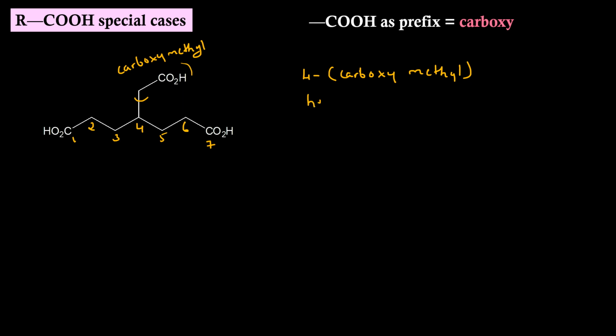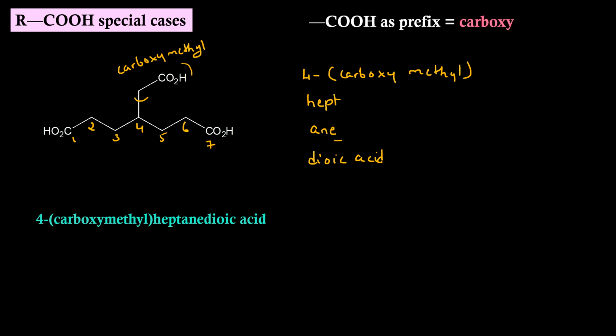Root word is hept. Primary suffix is ane. Secondary suffix is dioic acid. We can retain the E of the primary suffix. So the IUPAC name will be 4-(carboxymethyl)heptanedioic acid. Again, to cross check, count the carbons. When we say carboxymethyl, 2 carbons, heptane 7, so 9. Dioic acid doesn't indicate any carbon atom. Together we must be having 9 carbon atoms, 7 here, 8 and 9.